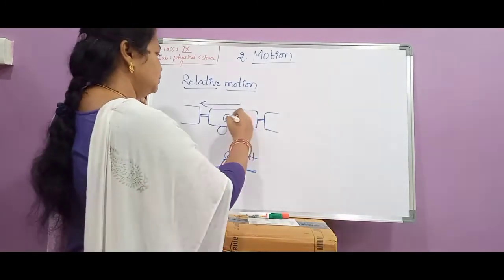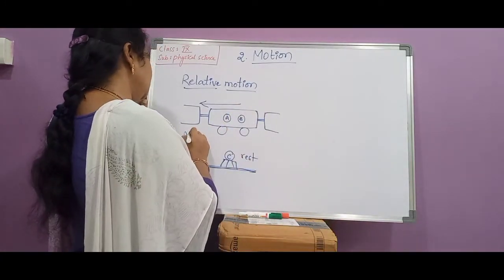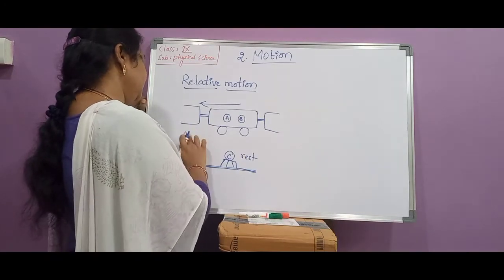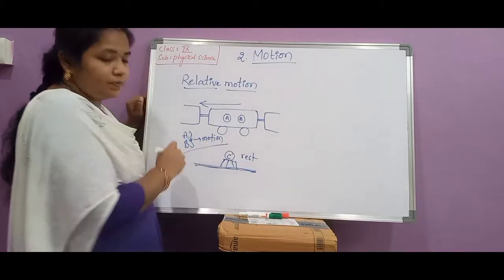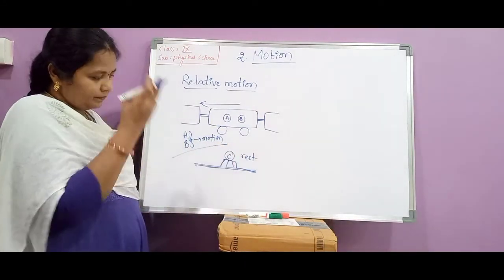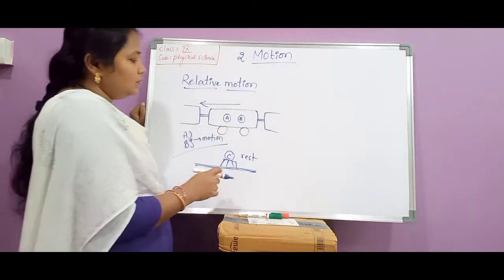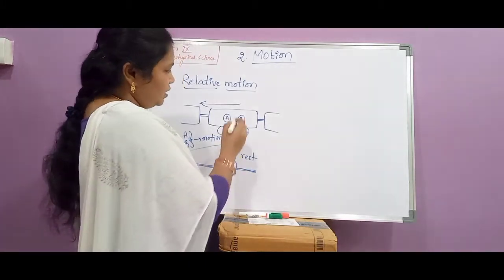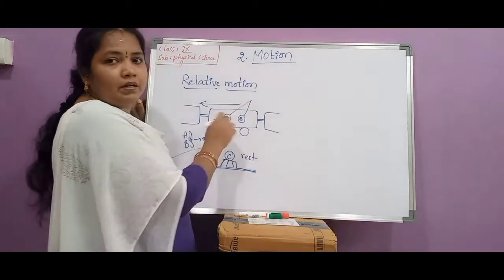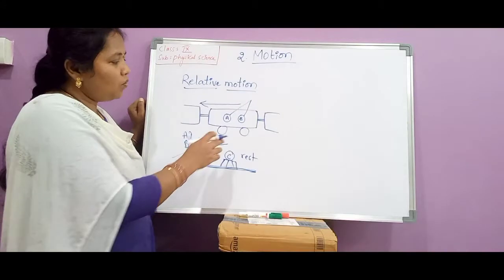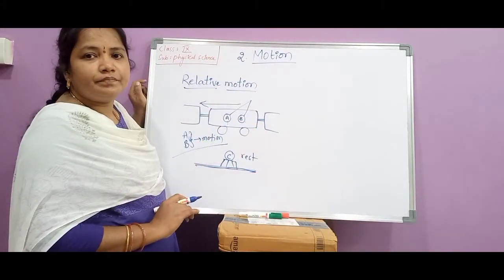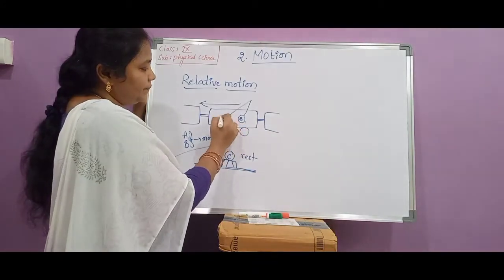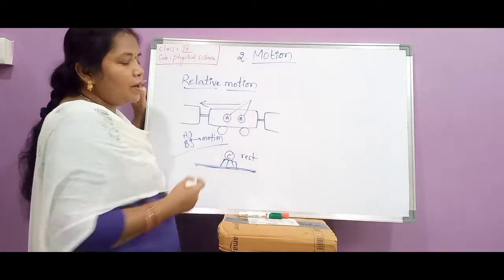Now this A and B, both of them are in the motion, when the question is being asked from the person C. Okay. Now suppose C is not there, and A and B are talking with each other. Now what is the position of B according to the person A? A will say what is the position of the person B according to the person A.